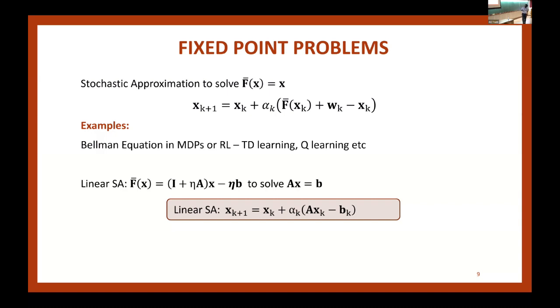Cool. So even though there are many, many ways of solving linear system of equations, especially in presence of noise and in high dimensional cases when x is in R^d where d is large, linear stochastic approximation is one of the most preferred methods. Another example I want to point out is optimization. So suppose I have a function f and let's say it's smooth and strongly convex and I want to minimize it. Minimizing a function is the same as finding an x such that the gradient is equal to 0.